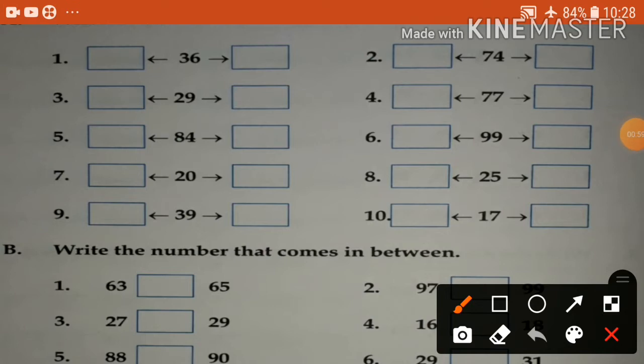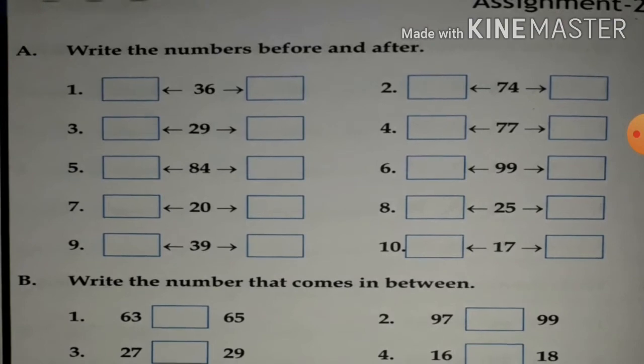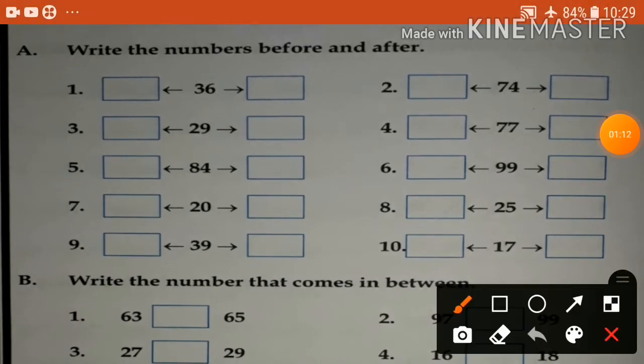A1. A. Write the numbers before and after. See here, before and after. Write the number before and the number after. You write here. Okay. Number 1. Before 36, you write here 35. After 36, 37.